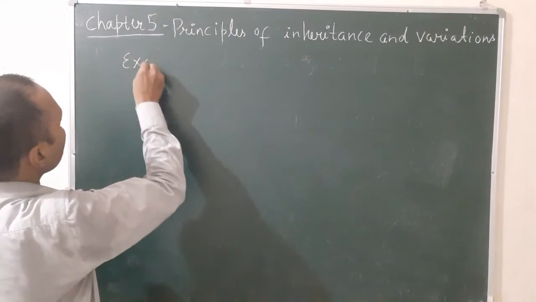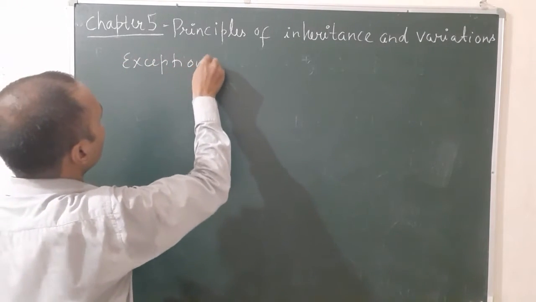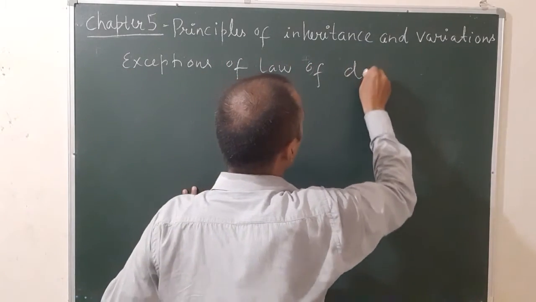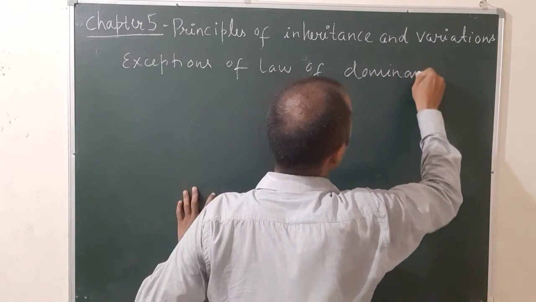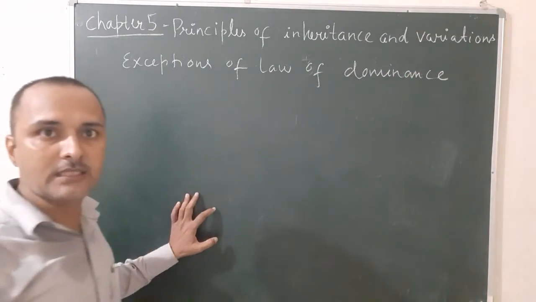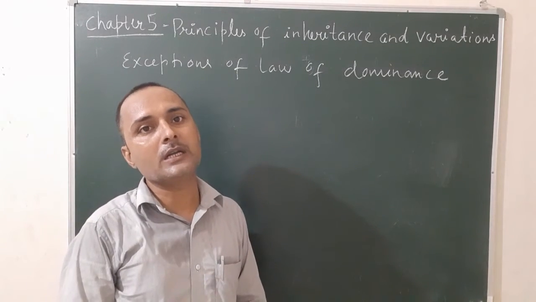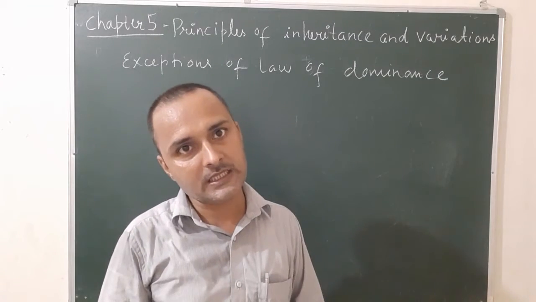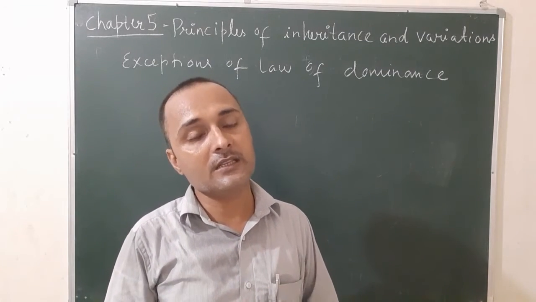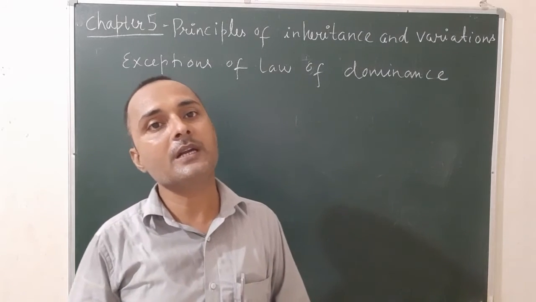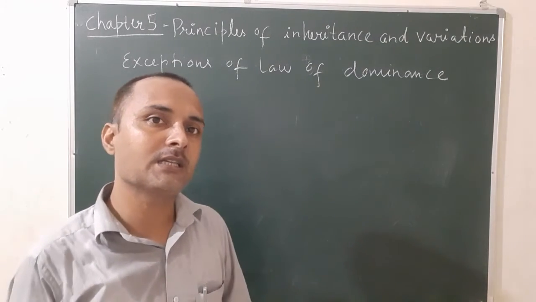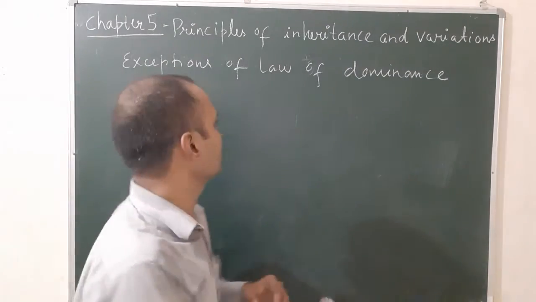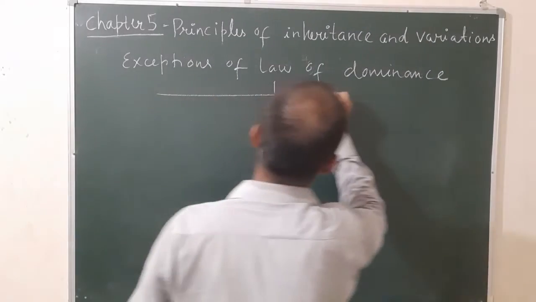In these cases, in the F1 hybrid not only the dominant trait appears. In the first case, the F1 hybrids appear in an intermediate condition. In the second case, the F1 hybrid has characters of both parents. So there are two exceptions of the law of dominance.